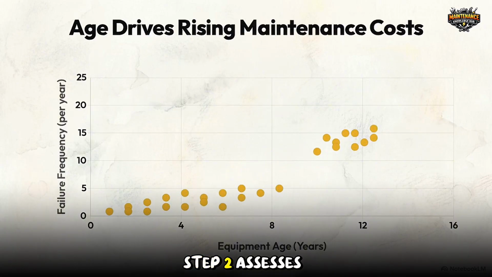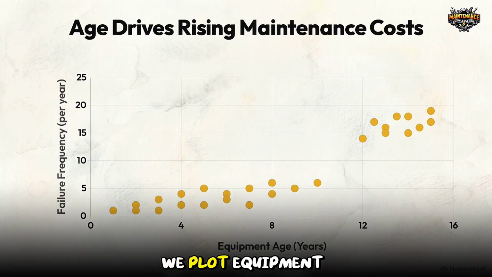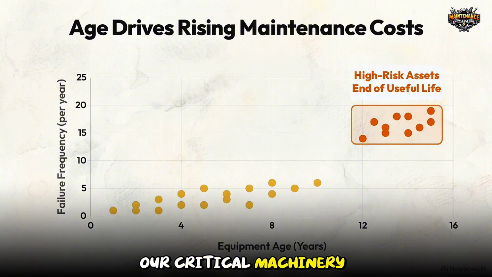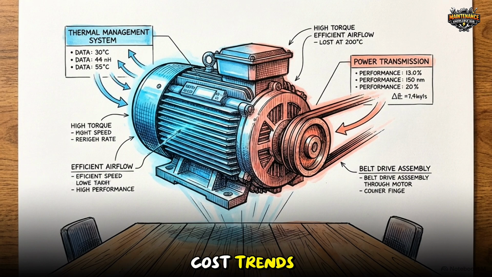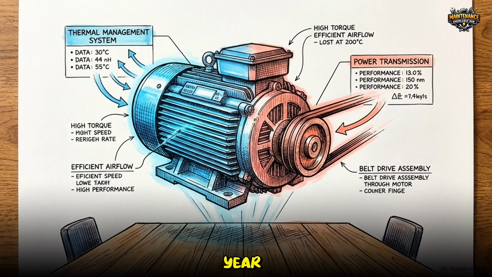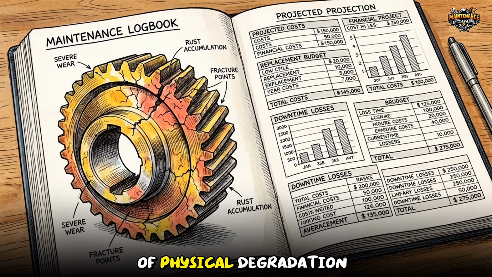Step 2 assesses asset condition. We plot equipment age against failure frequency to evaluate the remaining useful life of our critical machinery. Combining these historical cost trends with the current physical health of the equipment provides a data-driven baseline projection for the upcoming year. The recorded history of physical degradation is the most reliable predictor of your future financial requirements.